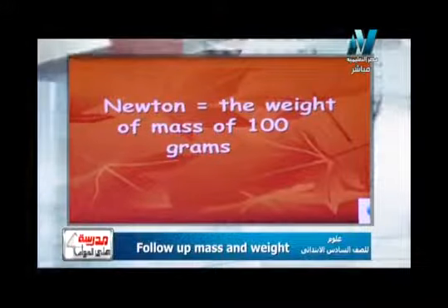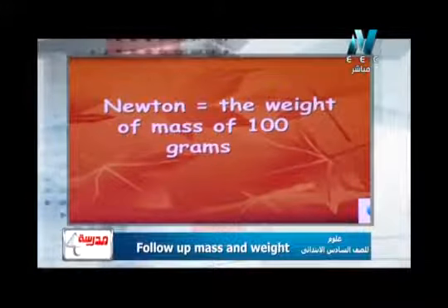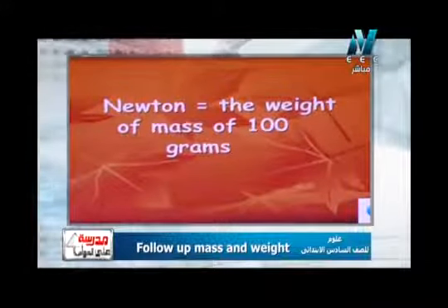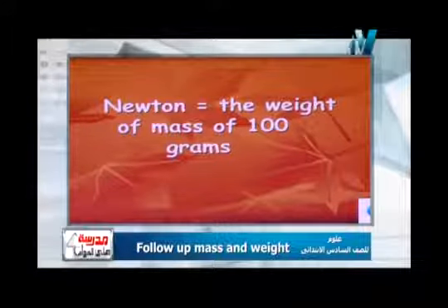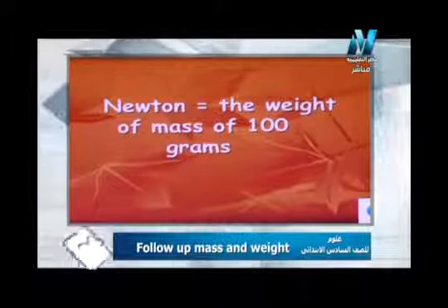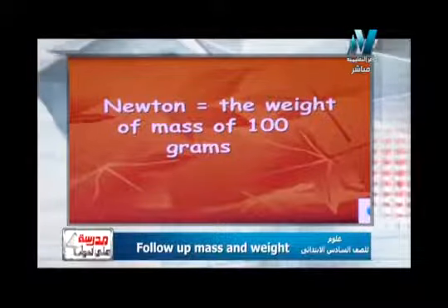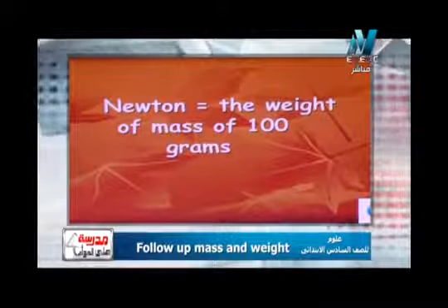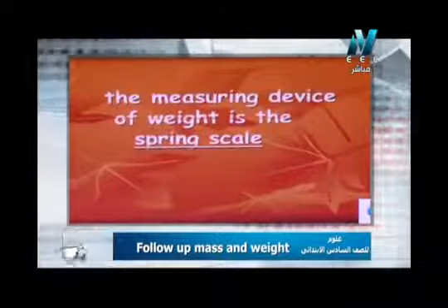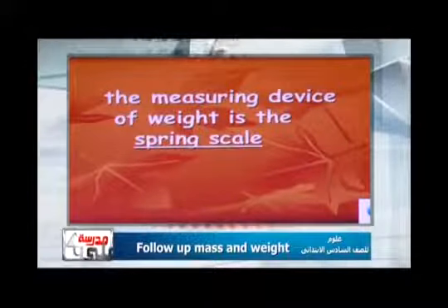So what about Newton؟ يعني نيوتن تقريبا it's the weight of a mass of 100 gram. هو بيساوي وزن كتلة قيمتها 100 جرام. نيوتن بيساوي تقريبا وزن كتلة قيمتها 100 جرام. So the measuring device of weight is the spring scale.